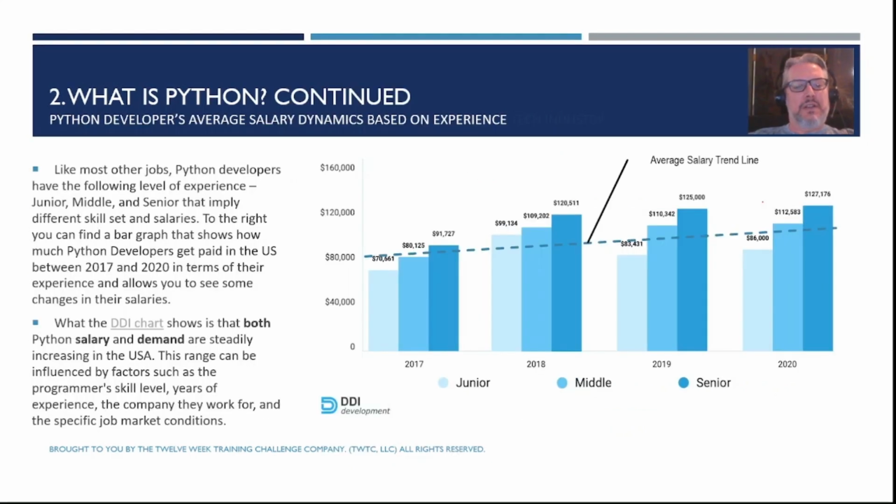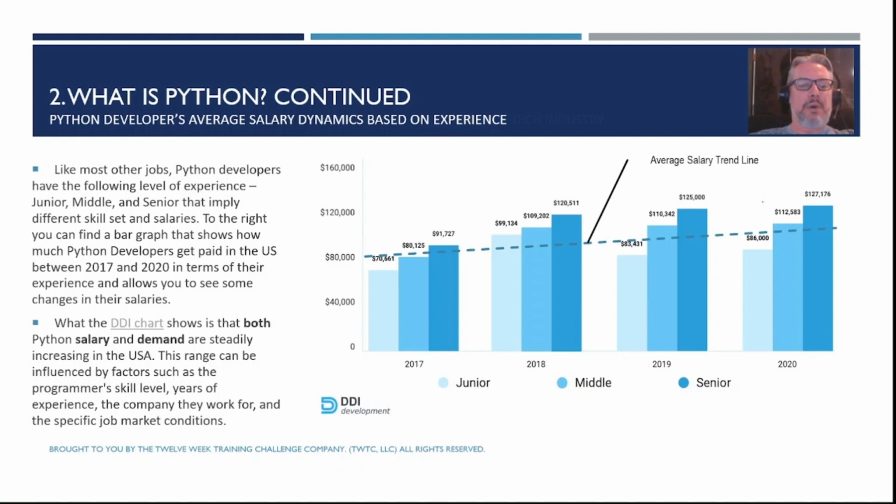So many of you that clicked on the video are probably interested in, well, why should I learn Python? What's in it for me? So I thought I'd include a slide here on Python developers' average salary dynamics and based on experience. Like most other jobs, Python developers have the following levels of experience: junior, middle, and senior. And that implies different skill sets and salaries.